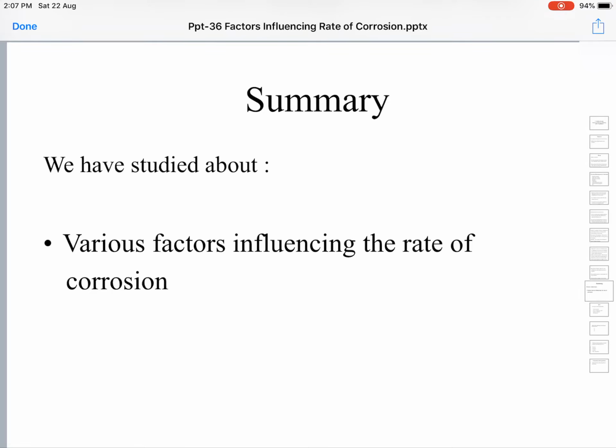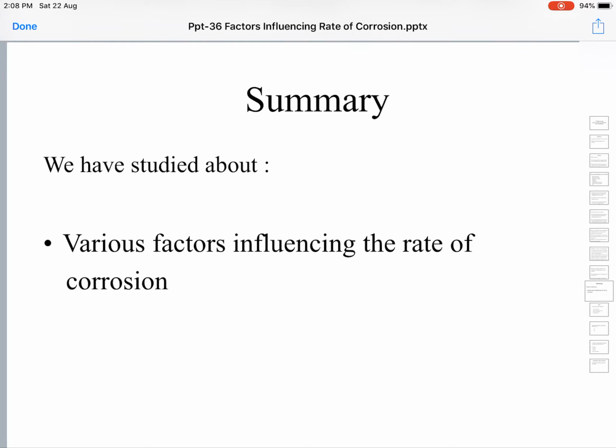Next, about the physical state of the metal. Corrosion is obviously a surface phenomenon. As the grain size of the metal decreases, its surface area will increase multifold, and hence the rate of corrosion will also increase very fast. So the rate of corrosion is inversely proportional to the grain size of the metal.